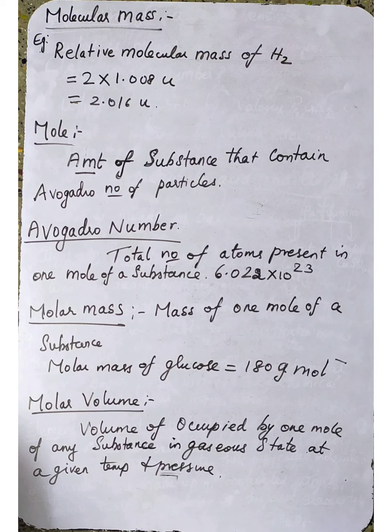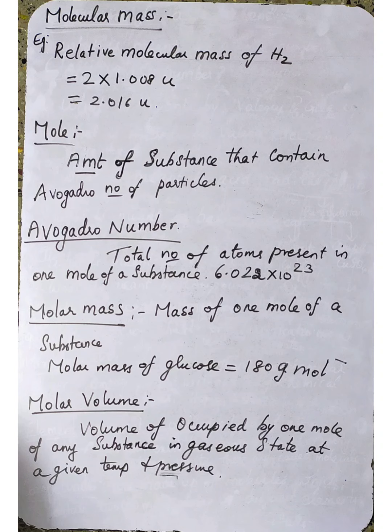The atomic mass of carbon is 12, hydrogen is 1.008, oxygen is 16. So 6 into 12 plus 12 into 1 plus 6 into 16 gives 180. So the relative molecular mass of glucose is 180 u.